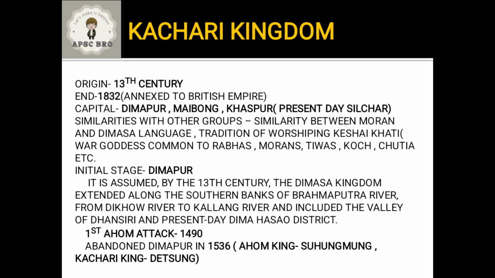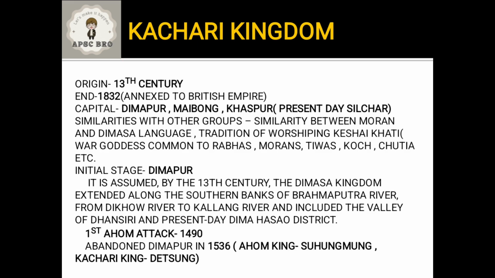The next most important kingdom of Assam is the Kachari Kingdom. Now this is also one of the most important kingdoms in the sense that it also rose at the same time, in the 13th century, when Ahoms and the Chutiyas were trying to gain prominence in the Brahmaputra valley, and they shared the same area, the eastern part of Assam towards the southern bank of Brahmaputra. So the Ahoms and the Kacharis were always in a battle. The river Dhansiri was a border of the two kingdoms for a long time, and there were multiple battles on that front. Okay, we will be learning about the Ahom Kachari conflict separately in one video, because it is a very interesting part and is very important also.